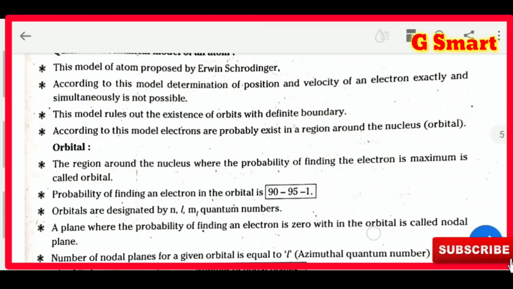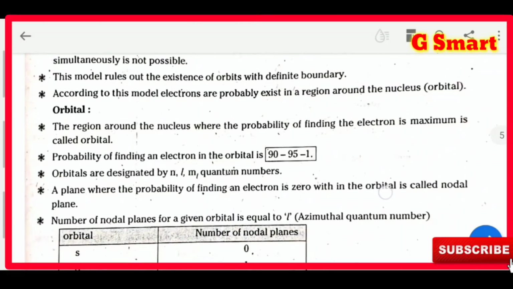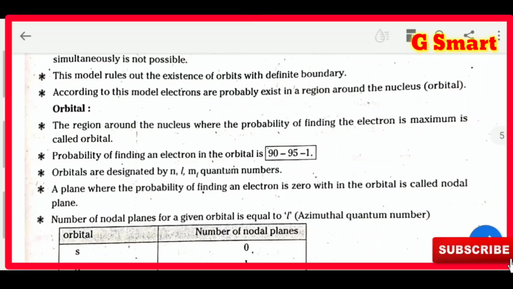This is not possible. In the same way, it is not possible to find out the position of the electron in an atom. This was proposed by Schrödinger. This model rules out the existence of orbits with a definite boundary. In this boundary only the electron will be present, but we cannot find the exact position.